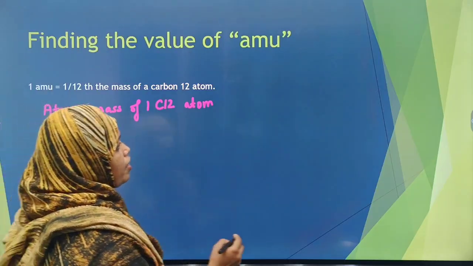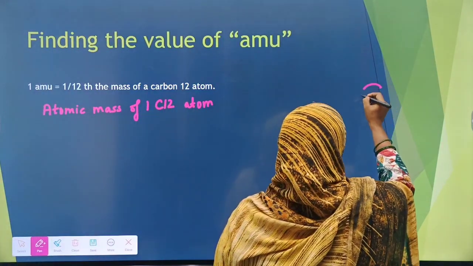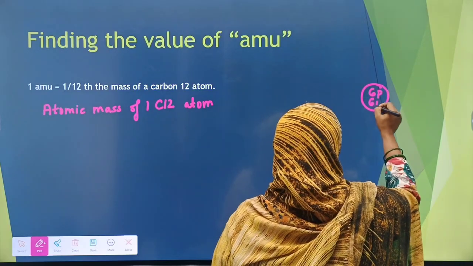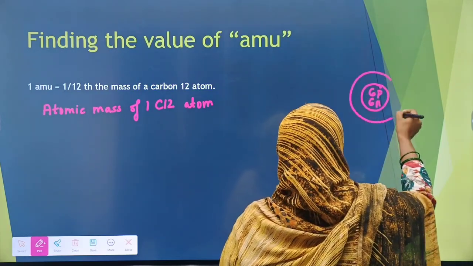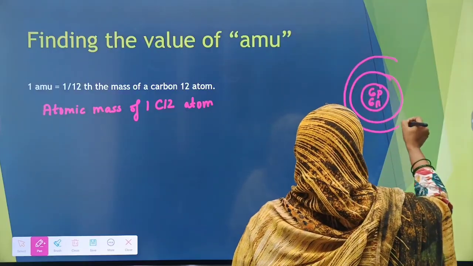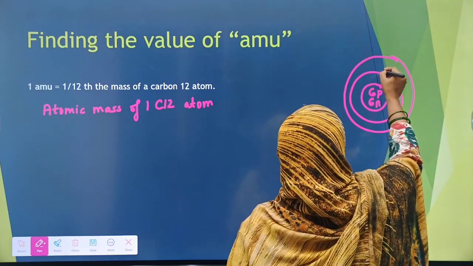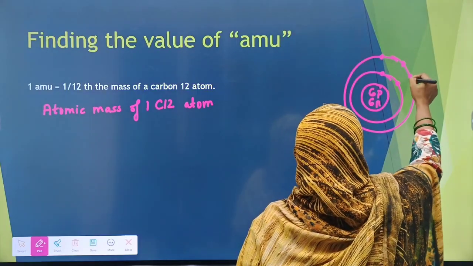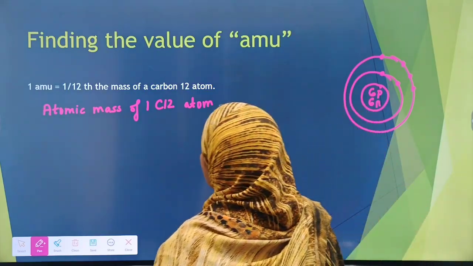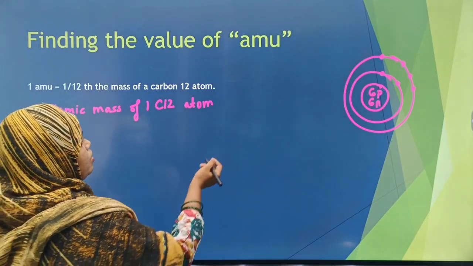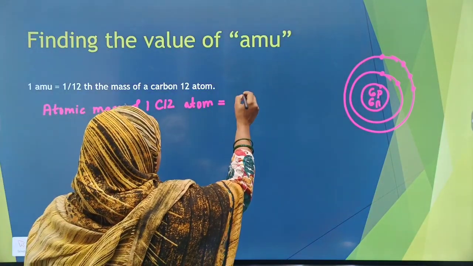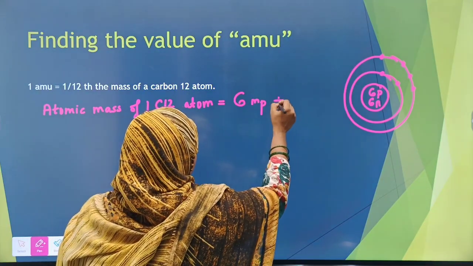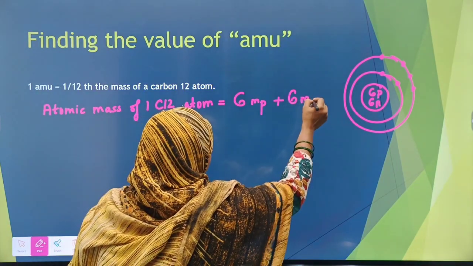In a carbon atom, we have 6 protons and 6 neutrons, as well as 6 electrons, with 2 electrons in the inner shell and 4 electrons in the outer shell. So the atomic mass of one C12 atom is 6 into the mass of protons plus 6 into the mass of neutrons.